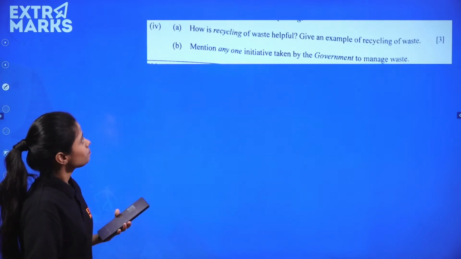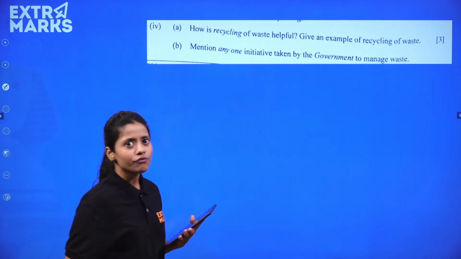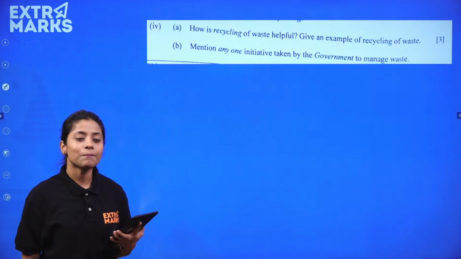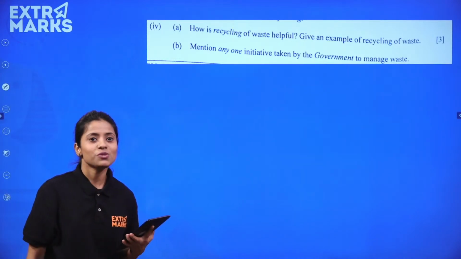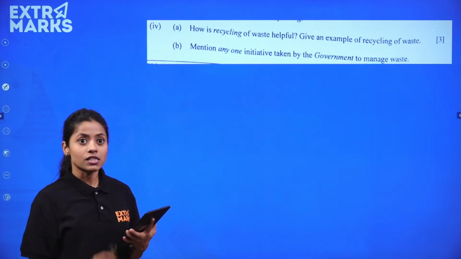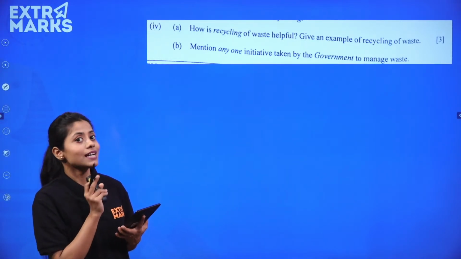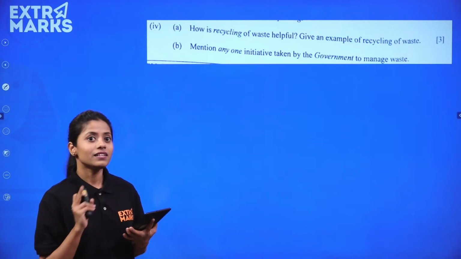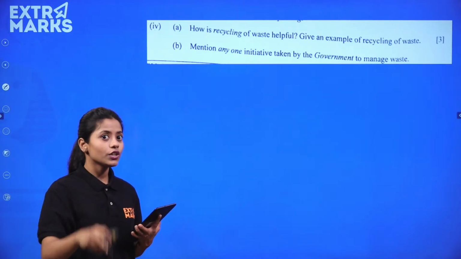So, very easy one. How is recycling of waste helpful? Give example. Waste management questions were there, right? Mention any one initiative taken by... okay, this was something which was current. Now, current does not mean that it is not given in your book.